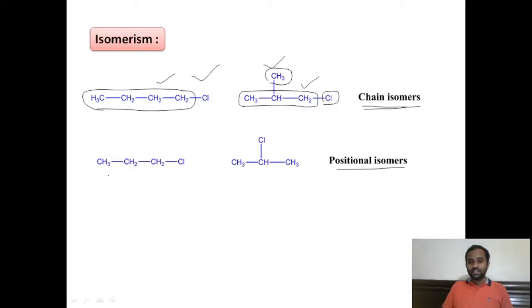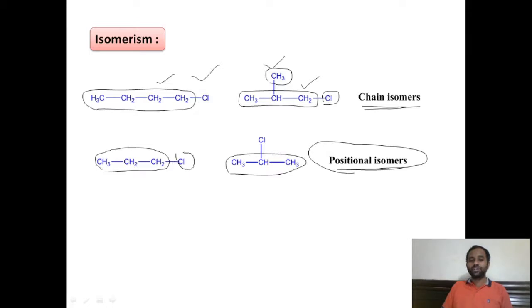Coming to the other isomerism, that is positional isomerism, you see here both of them have the same chain, that is 3 carbon atoms in the main chain, but there is a difference in the position of the substituent. Here the substituent is at the first carbon, here the substituent is at the second carbon, right? This is 1-chloropropane and this compound is 2-chloropropane. There is a difference in the position of the chloro functional group. Those are called positional isomers. In short, we can say that these halogen compounds exhibit chain isomerism and positional isomerism.